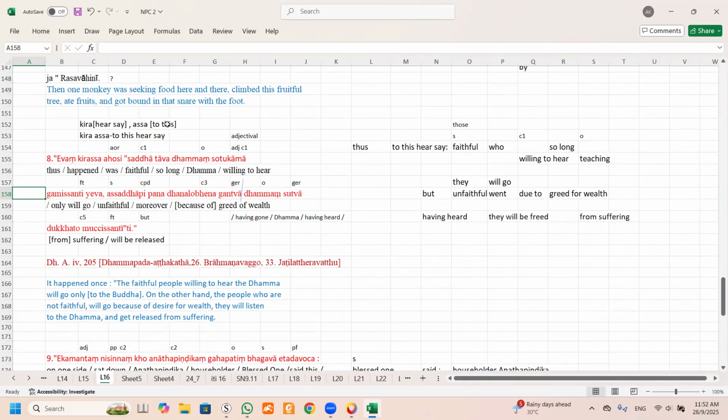So when you break the compound kirasa, it means to this hearsay, to this gossip. So in my translation, I will put it like that: thus, to this hearsay.